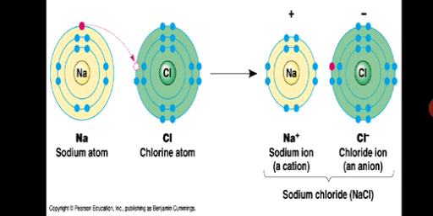Sodium wants to become stable, so it will give the electron to chlorine, because chlorine needs 1 electron to complete its outermost shell, to complete its M shell. So when sodium gives its 1 electron to Cl, chlorine, then sodium will become the positive one and chlorine will become the negative one. Sodium will get the positive sign and we say the sodium ion is a cation and chlorine will be the anion. So a bond is formed that is known as an ionic bond, and the result, sodium chloride, is formed.